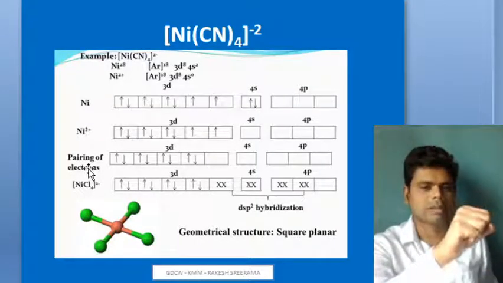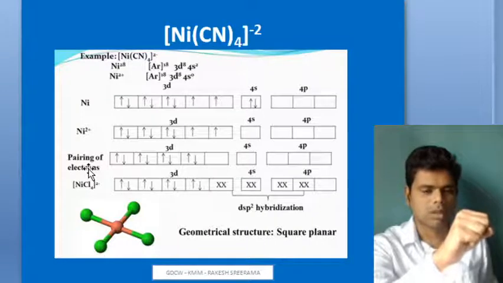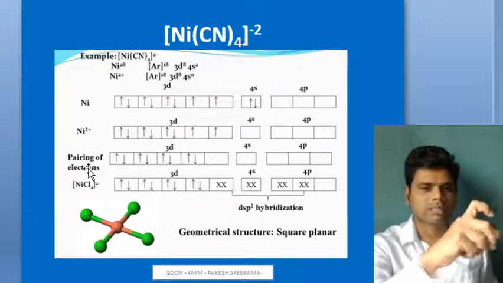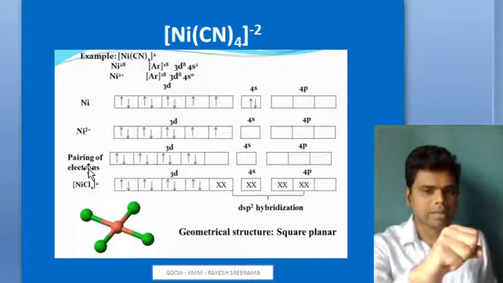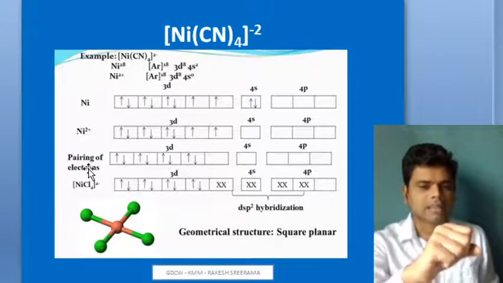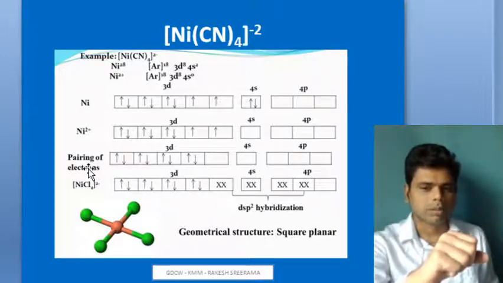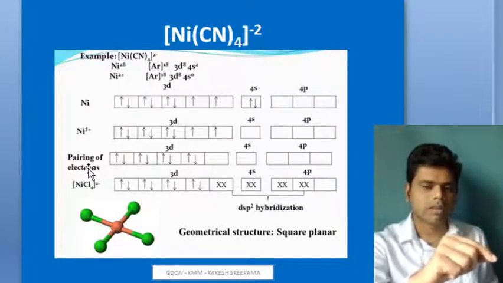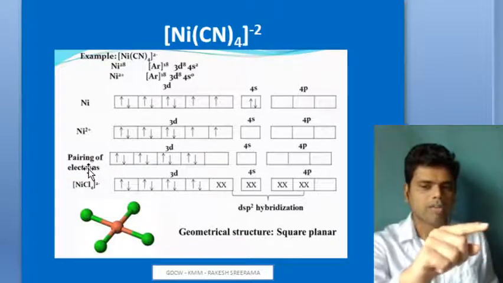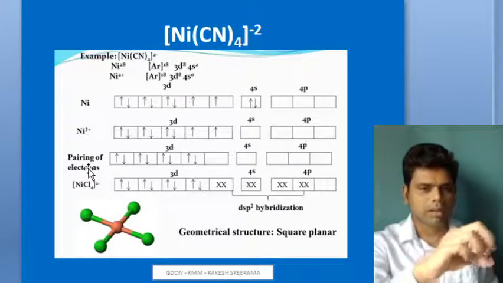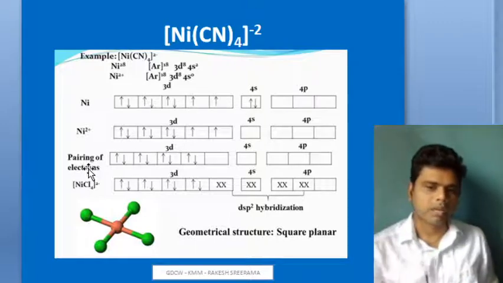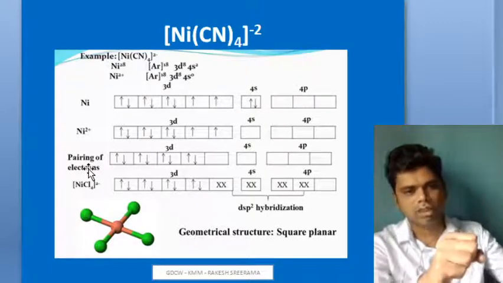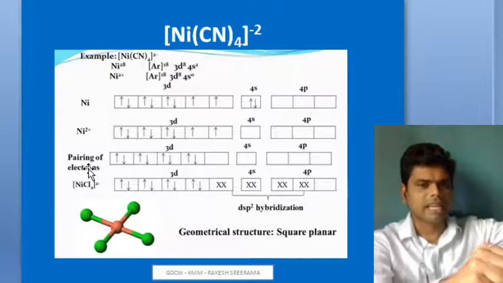When cyanide approaches Ni plus 2, some change has to occur within the Ni plus 2, and that change is hybridization, dsp2. The inner n-1 d orbital is involved, and the 4s and 4p orbitals are also involved in the intermixing. Before that, when a strong field ligand like cyanide approaches, it carries a heavy charge.